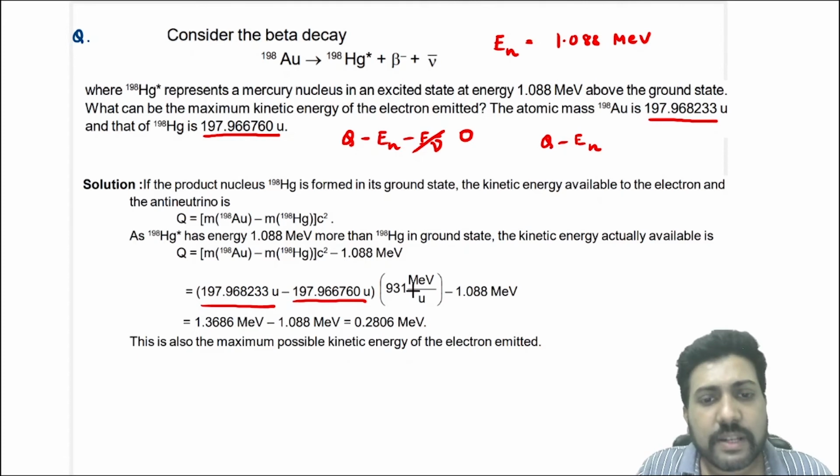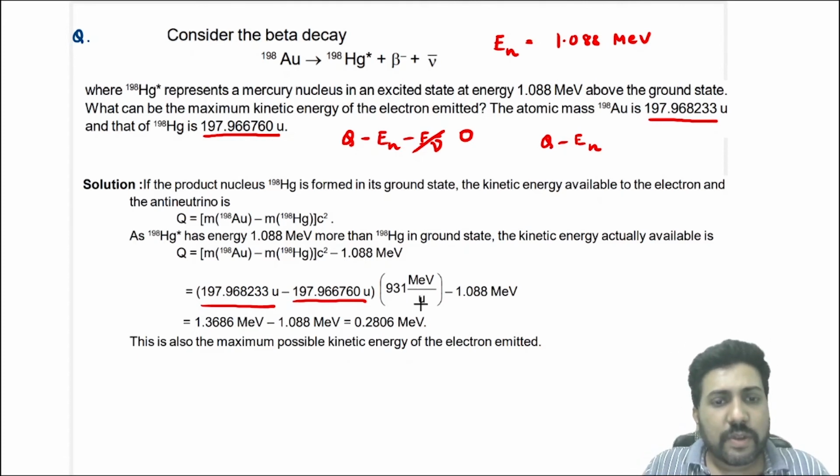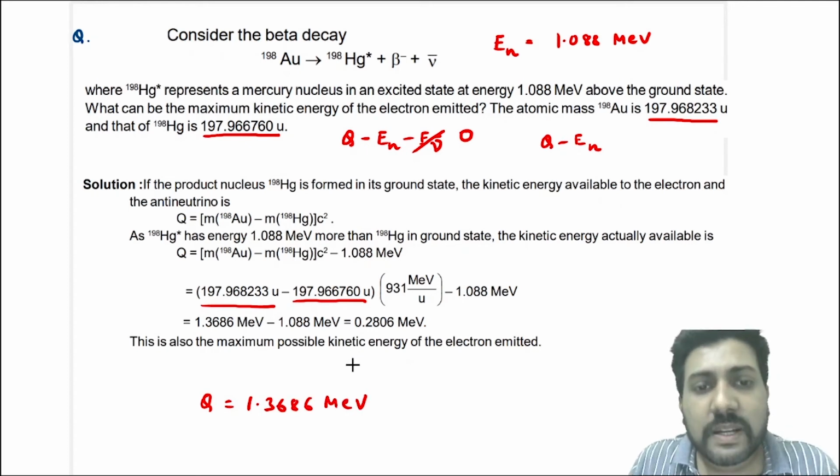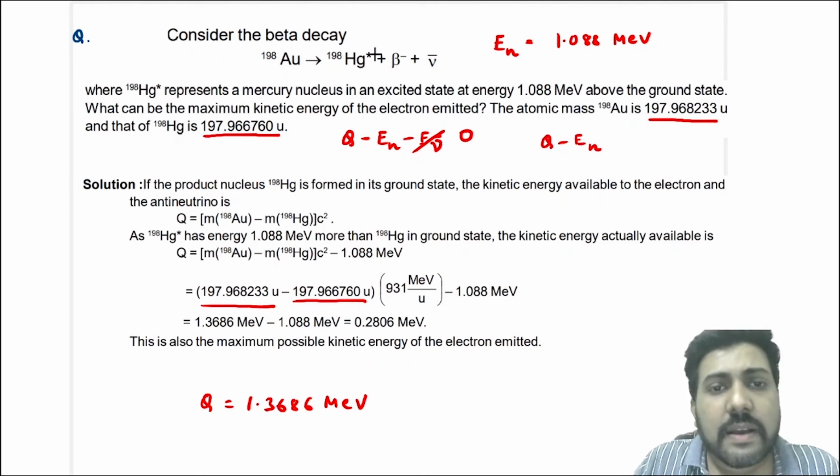They will give it in the question. From this you will get the Q value as 1.3686 mega electron volt.